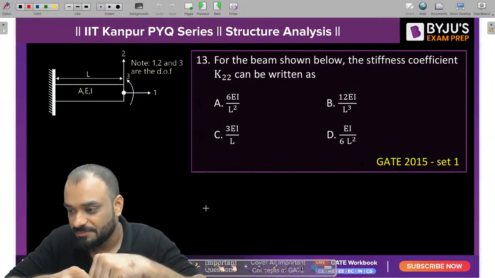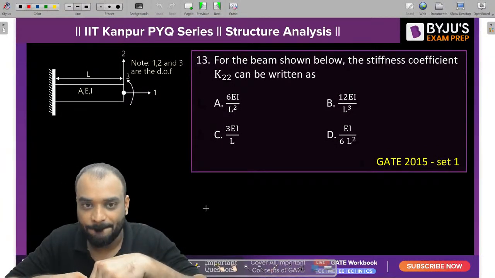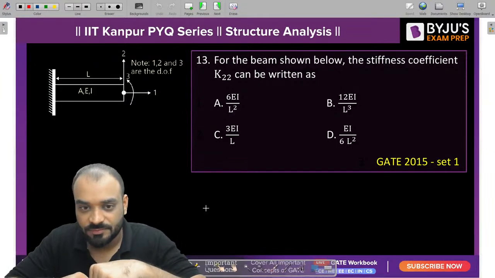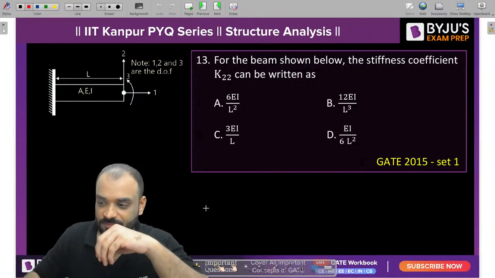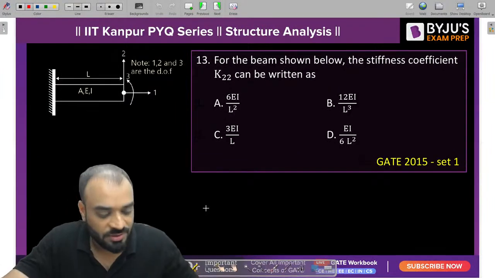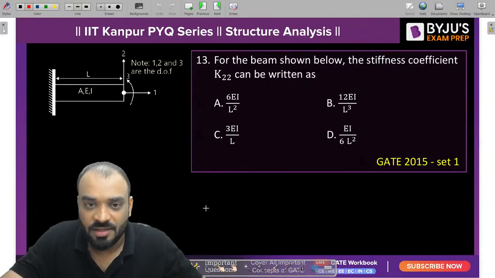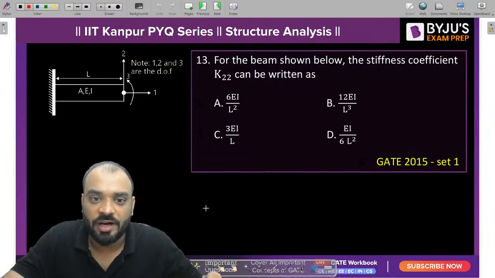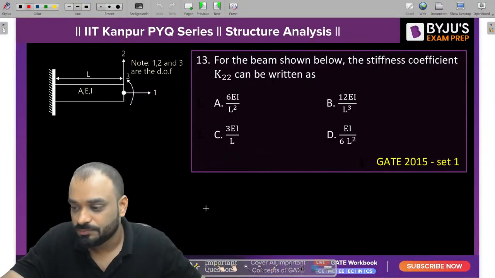Question number 13. In this particular problem, you need to find out K22.